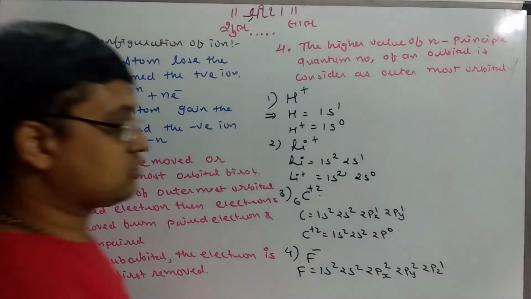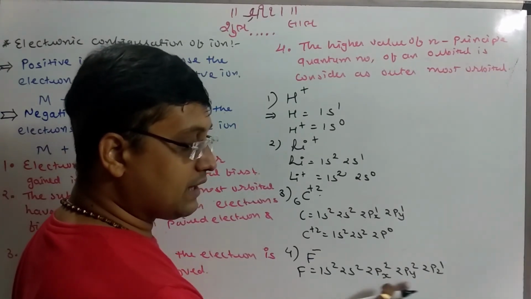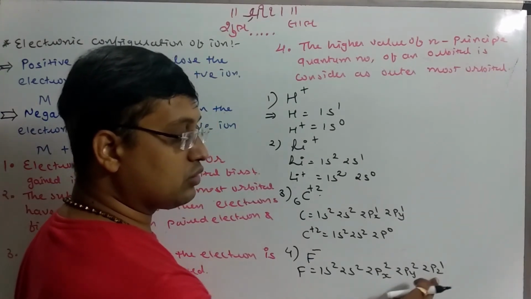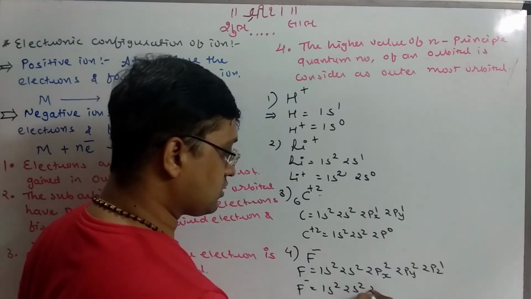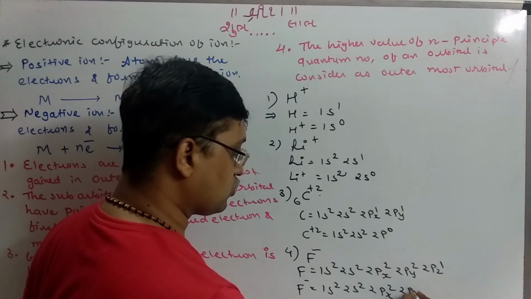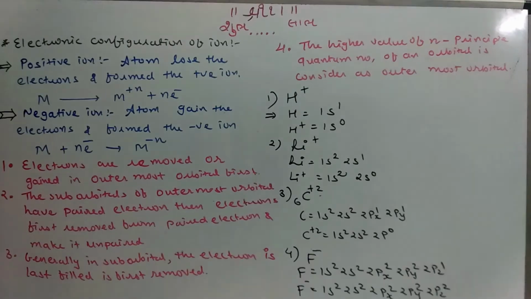Which one is the outermost orbit? 2p. But 2px and 2py are already paired, so the next electron will enter into 2pz. So F minus has configuration 1s2, 2s2, 2px2, 2py2 and 2pz2. Clear? Let's go ahead to the next configuration.